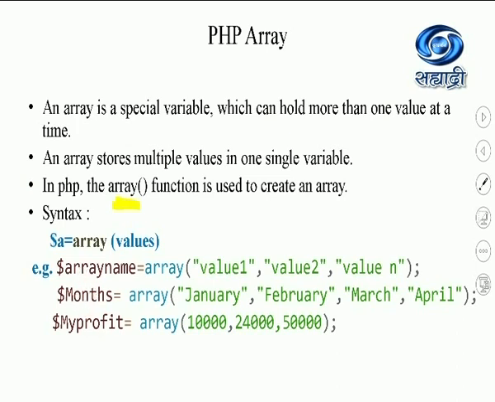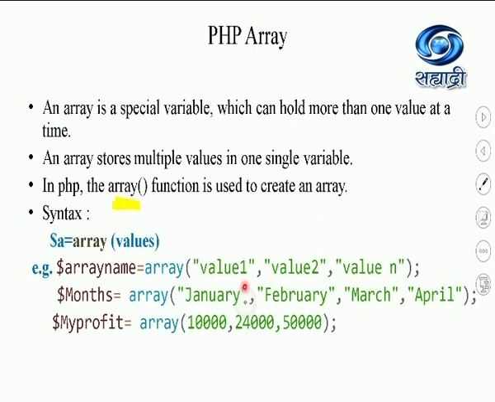The name of the array is the variable name, which should follow the rules for naming variables in PHP. Students, if it is a string array, you have to make use of double quotes. For example, in this months array, I am storing names of the months.